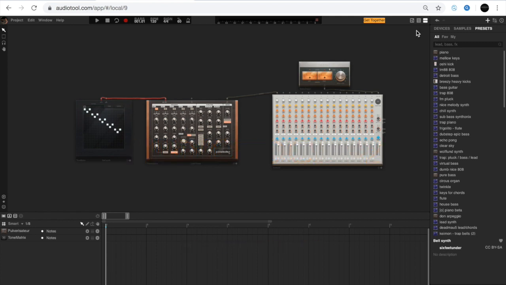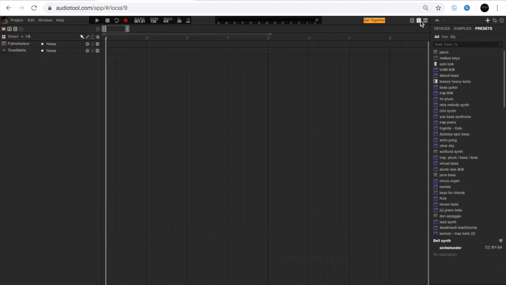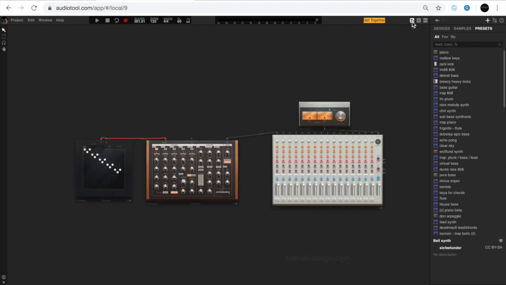We continue with the same audio configuration of the first one. On this occasion, we're going to load a preset on the synthesizer.